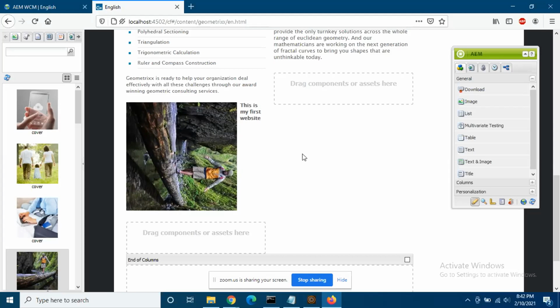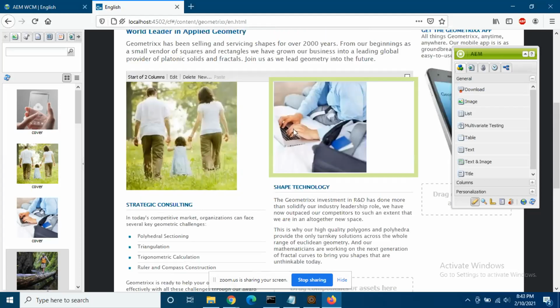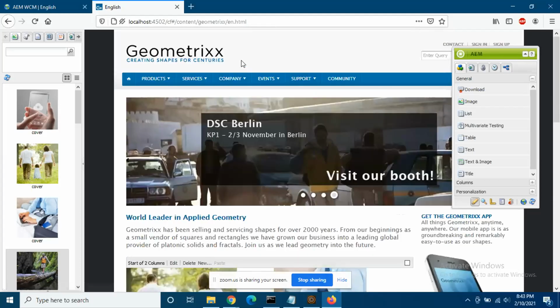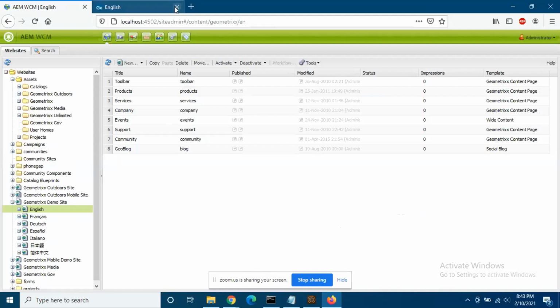Now close this window, close this one and go to the sites again. You can close this and go to the first one. Now suppose you want to create a new product. So click on English, on the plus sign. You have products. Click on the plus sign on products. You have triangle, square, circle. Now you want to create one more product called, say, rectangle, under products. So click on products, because the parent page is products.